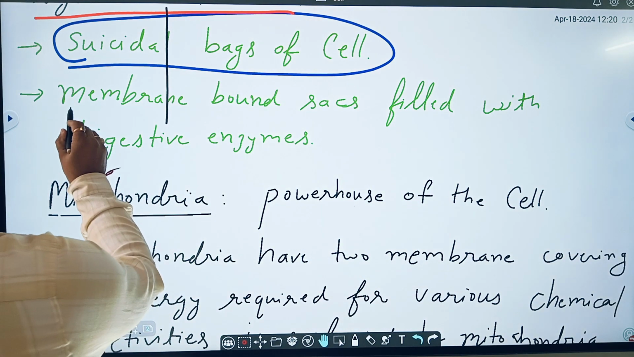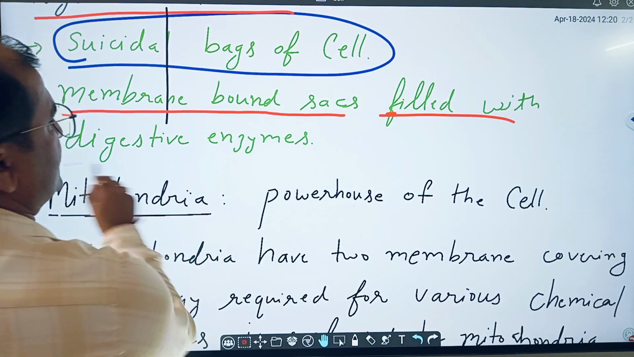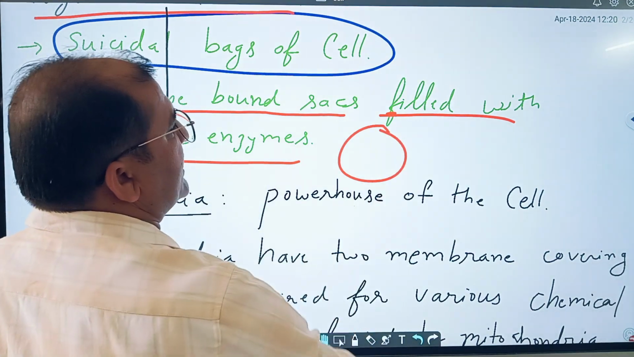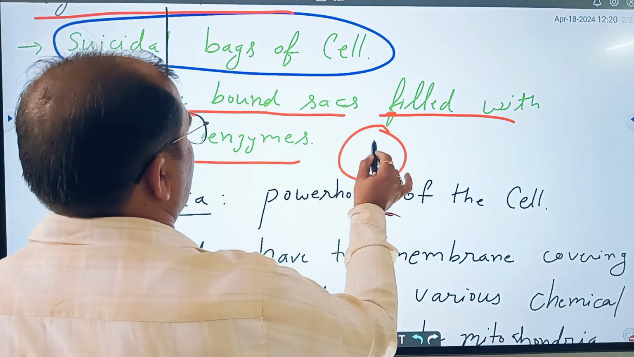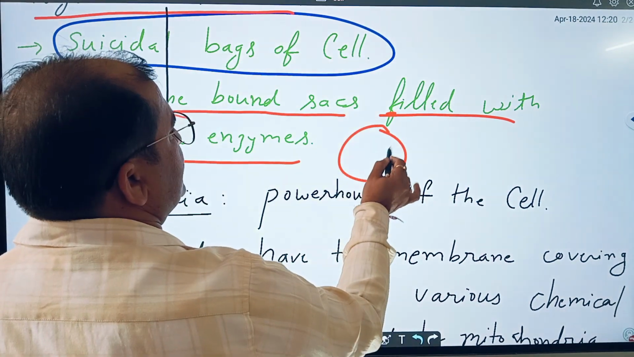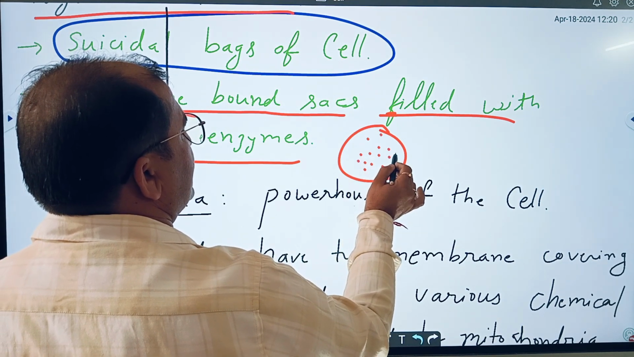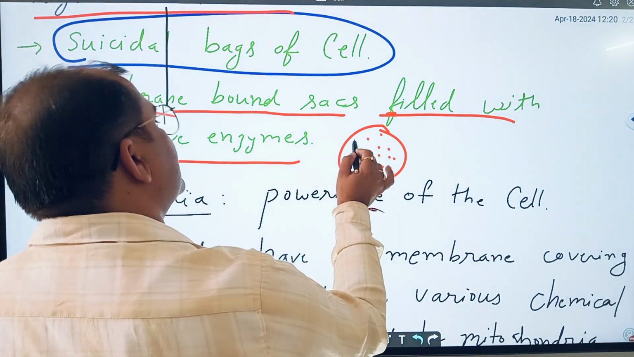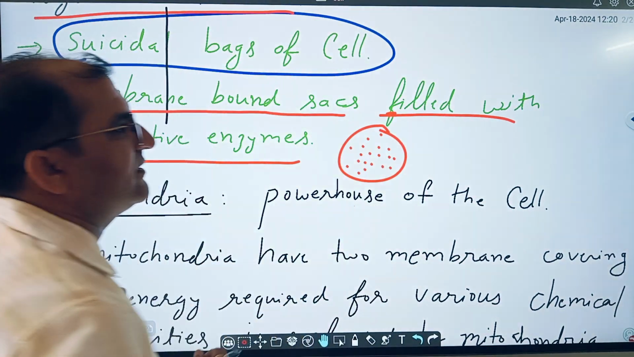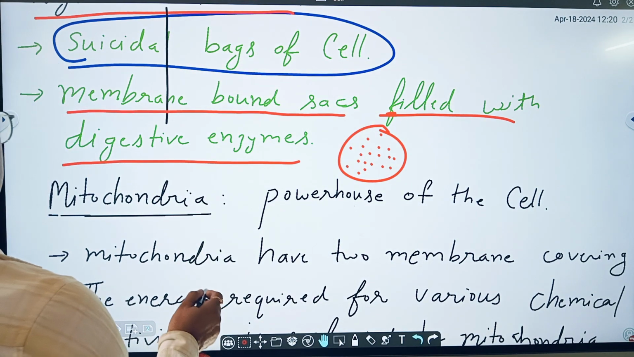Lysosomes are membrane-bound sacs filled with digestive enzymes. Means these suicidal bags, or lysosomes, are membrane-bound sacs filled with digestive enzymes, and if the cell gets damaged, then these digestive enzymes engulf the cell also. That's why these are suicidal bags.